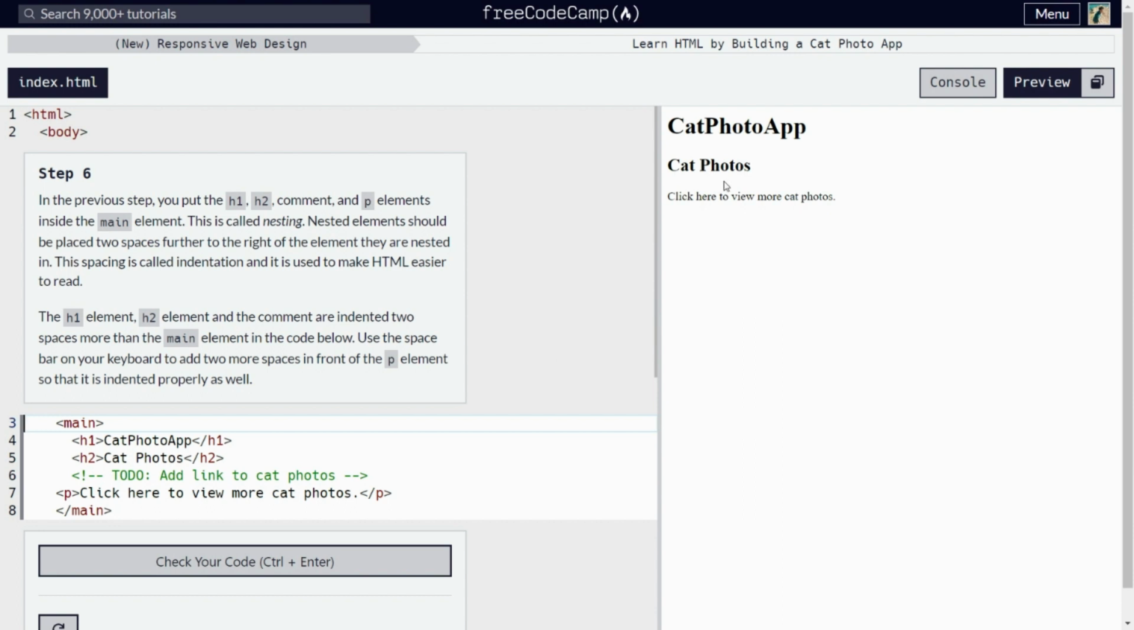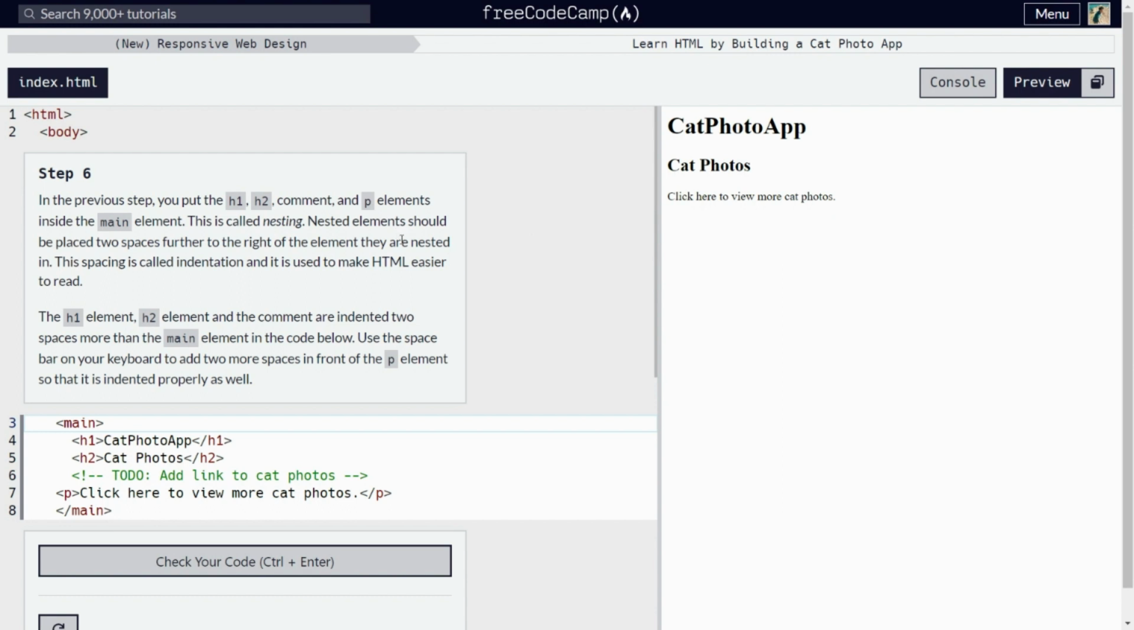In our preview, we already have the title cat photo app in an h1 element, and then we have the h2 element cat photos, and we have a paragraph element with the words click here to view more cat photos. In step 6 it says in the previous step you put the h1, h2, comment which doesn't show in our preview, and p elements inside the main element. So we wrapped these three elements, including the comment, inside a main element.